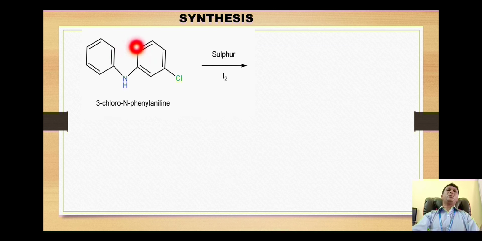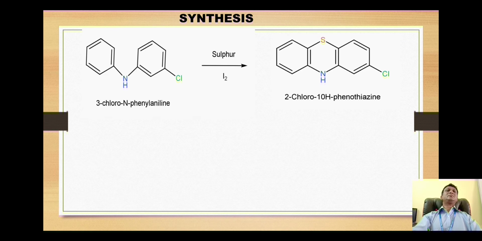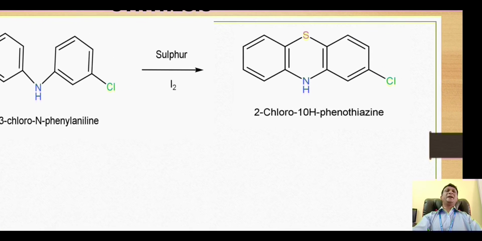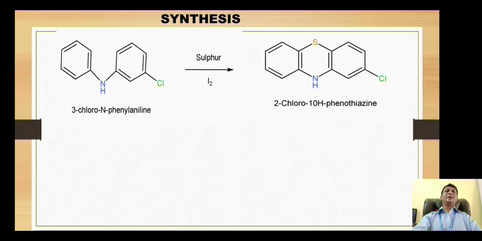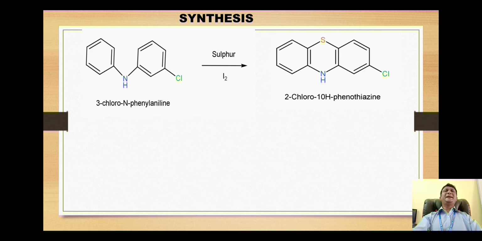So with both these positions, the oxidized sulfur will get attached and it will make up a cycle to give us a tricyclic ring system. So the product obtained in this condition is this one, which is called 2-chloro-10H-phenothiazine. This phenothiazine derivative is very weakly basic in nature.